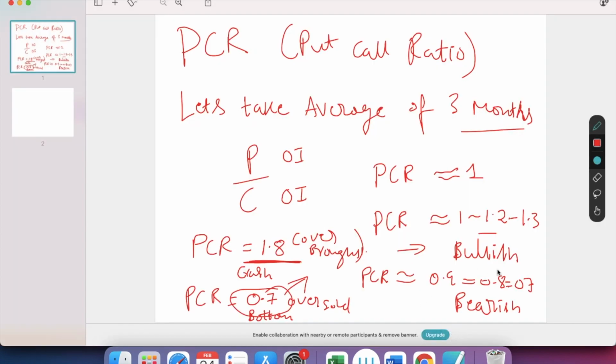The put call ratio says that whenever it is below 1 it is bearish, above 1 it is bullish, and once it hits 1.8 it is ultra bullish and the market has hit the peak. If the put call ratio is 1.8, the market may crash, and if the put call ratio is nearing the 3 months average of 0.7, then the market has bottomed out. It's just like RSI: oversold, the market may bounce back; overbought, the market may crash. So I hope this has given a very brief and simple solution for all your PCR questions.